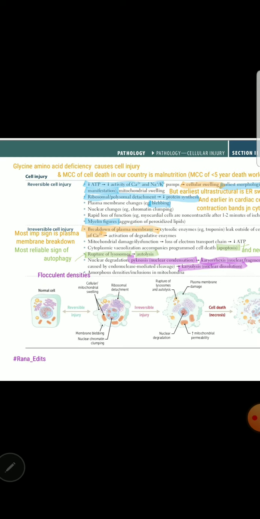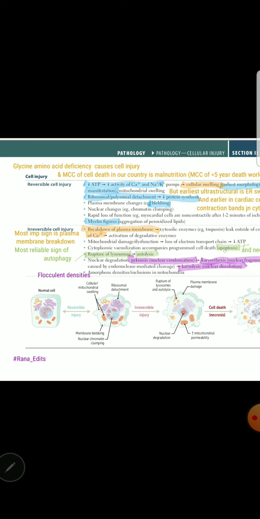It is the second most important sign. Most important overall is plasma membrane damage, and then mitochondrial dysfunction, loss of electron transport chain, and then rupture of lysosomes inside the cells. We know lysosomes have enzymes for digestion, so instead of digesting other things, they start digesting inside the cell. That is called autolysis.